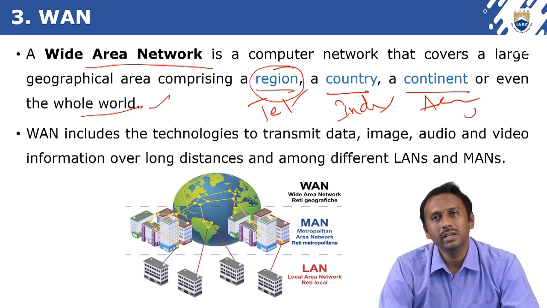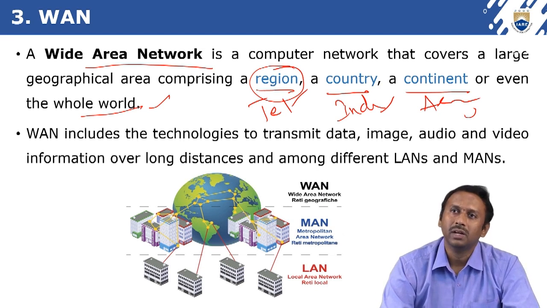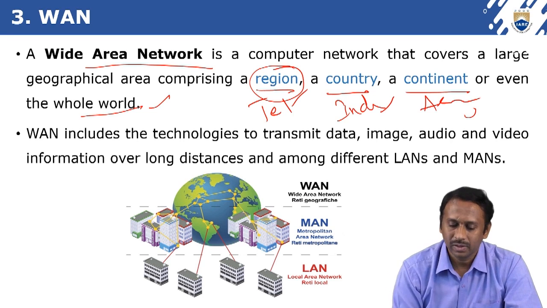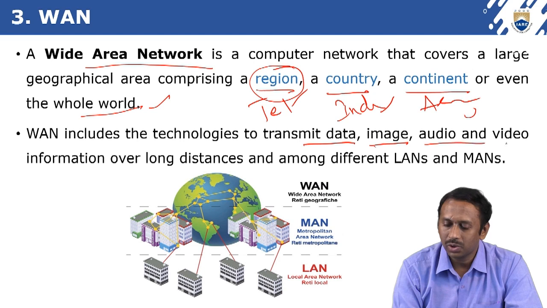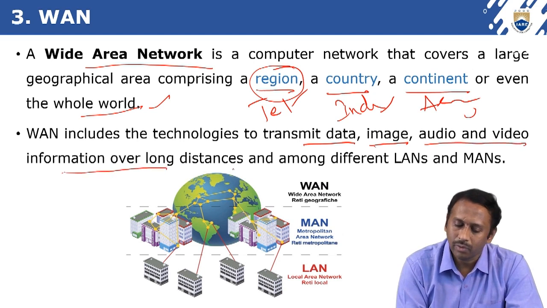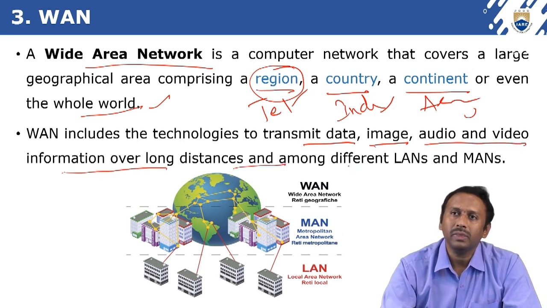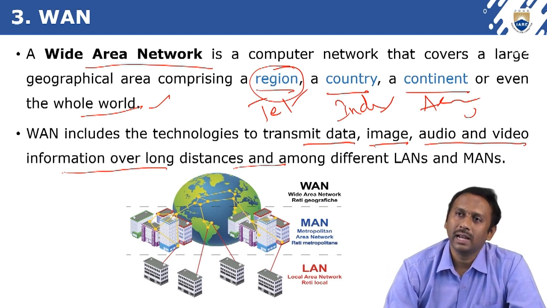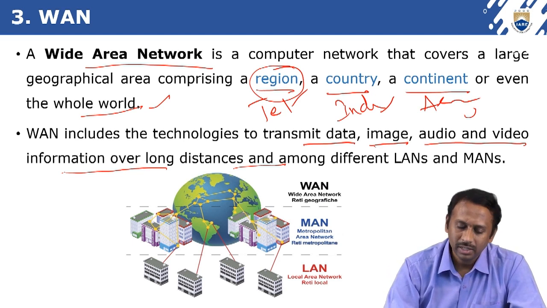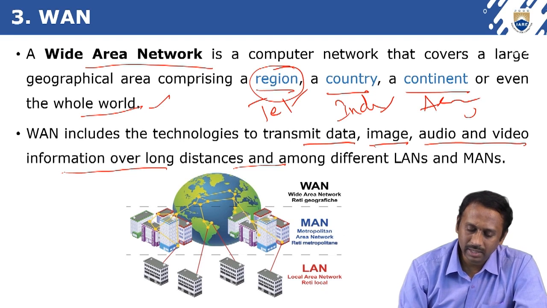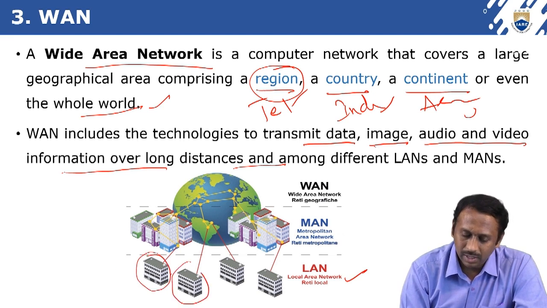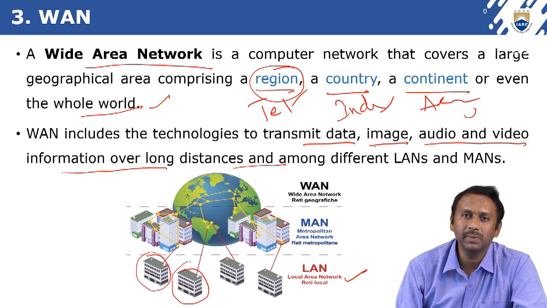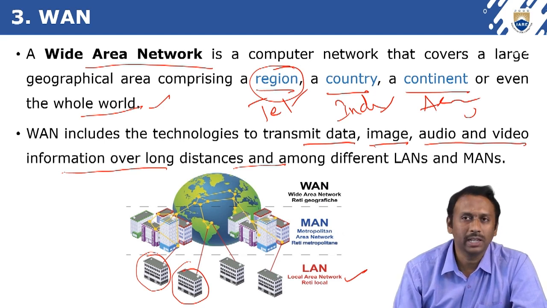Okay. And a wide area network includes the technologies to transmit data, image, audio and video information over long distances and among different LANs and MANs. Okay. See, if you observe the figure, you can clearly understand here LANs. See, this is within the building. That's why we represent it like this. So within the building, we are representing the local area networks.